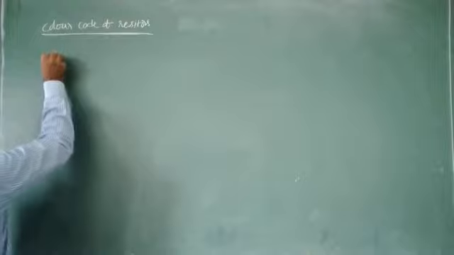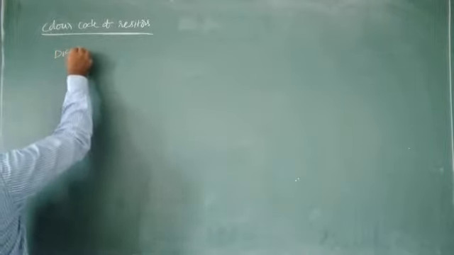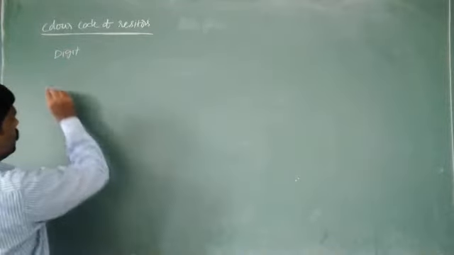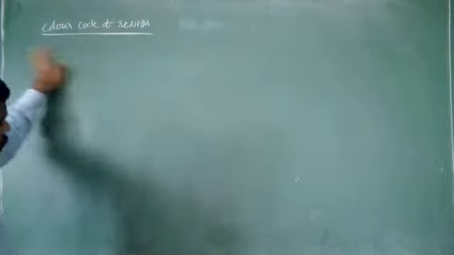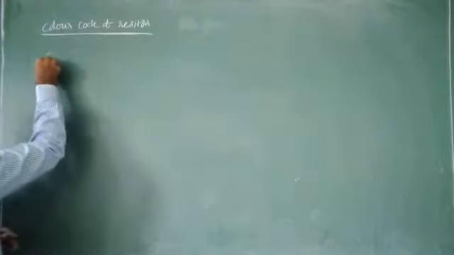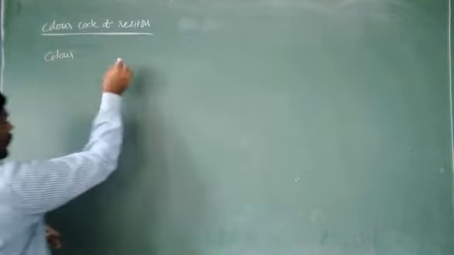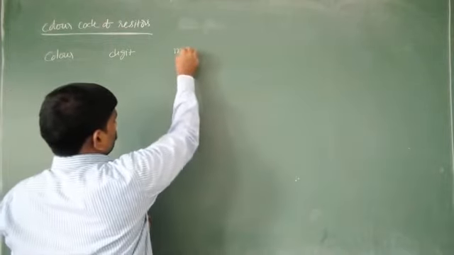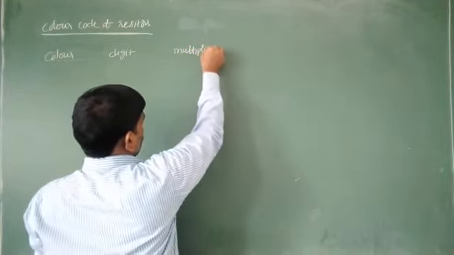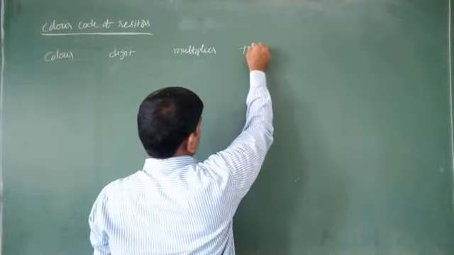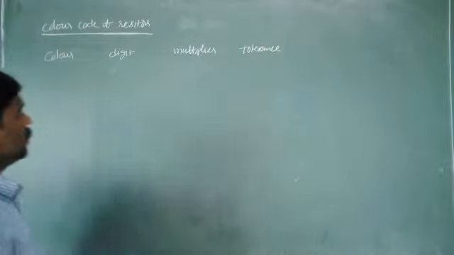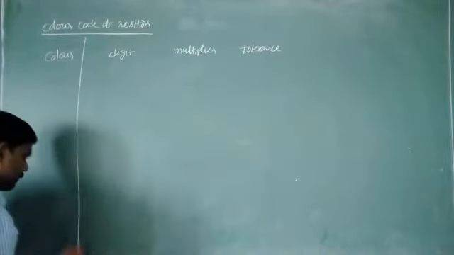The first one is the digit, the second one is the digit, the third one is the multiplier, and the fourth one is the tolerance.